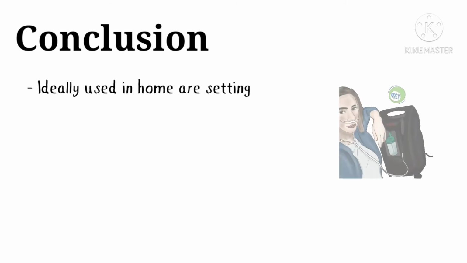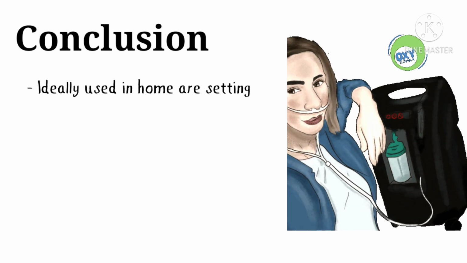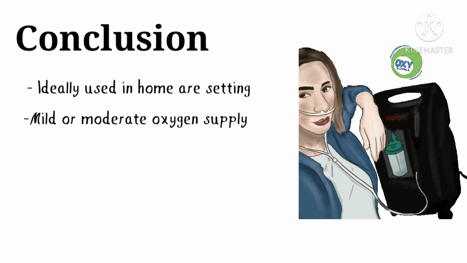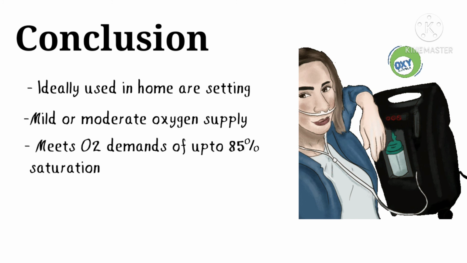In conclusion, I would just like to say that oxygen concentrators were ideally used only as a home care device and work very well for patients who are mildly and moderately affected by a respiratory problem. It can help in meeting oxygen demand in patients who have oxygen saturation of up to 85%.